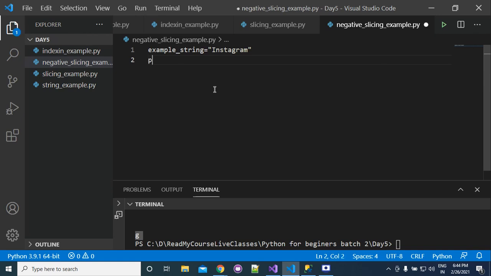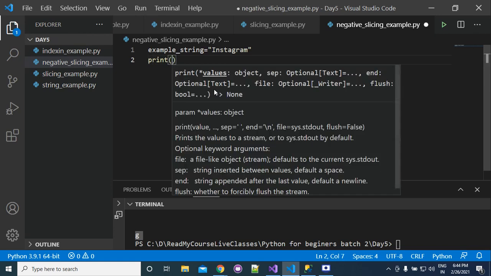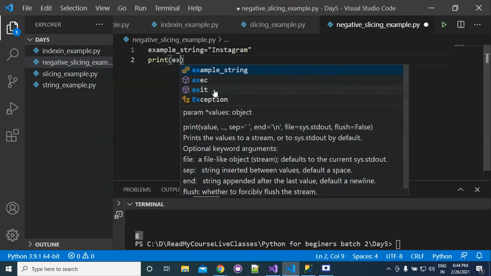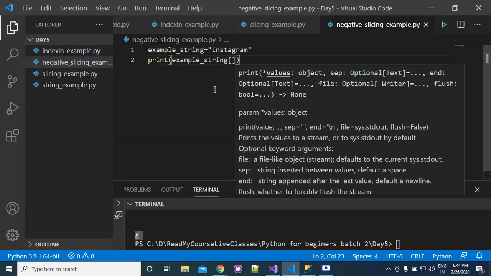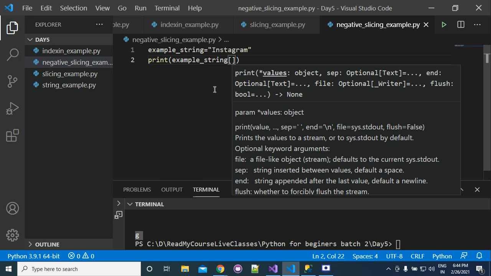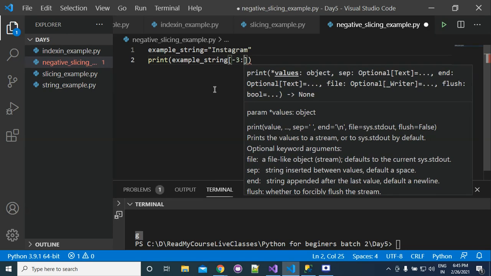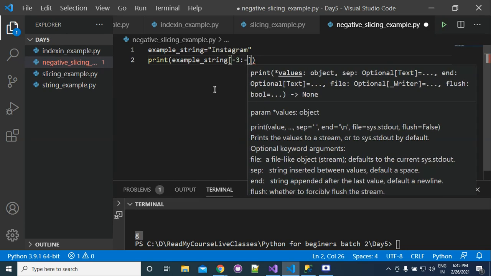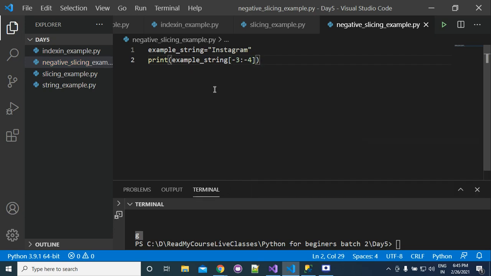And if we write here print example string -3 to -4. So -3 to -4, no, we cannot write like this. We need to write -4 to, suppose, -1.